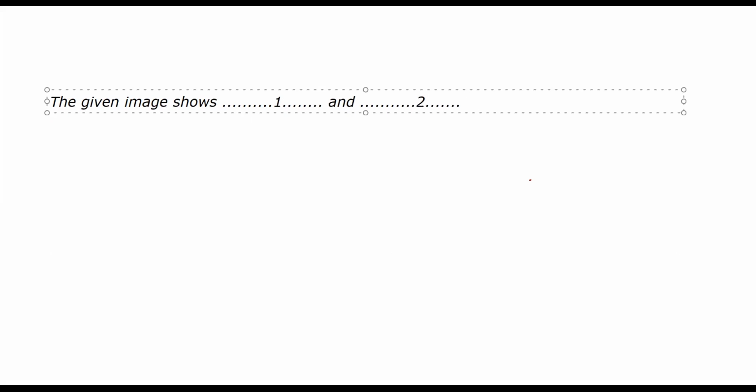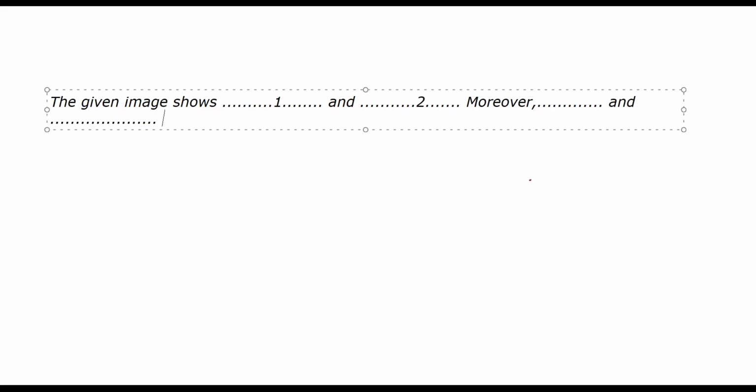So you can say, moreover, you can either write dash and dash is there, or is visible, or can be seen. Two more pieces of information you can give.